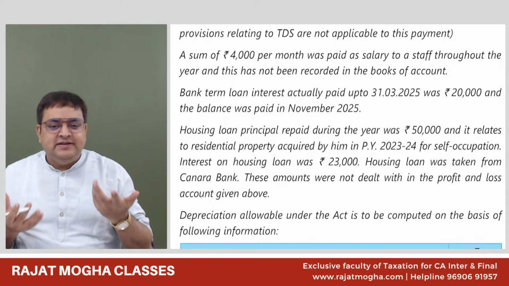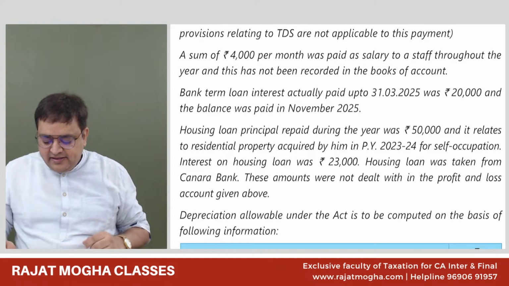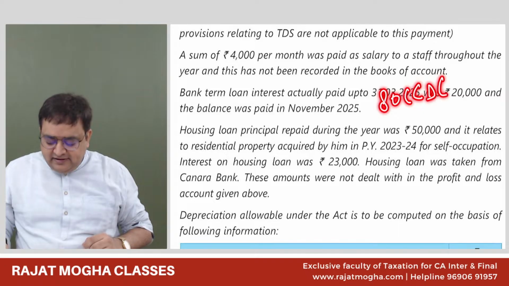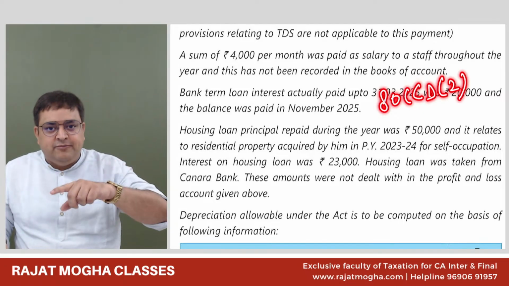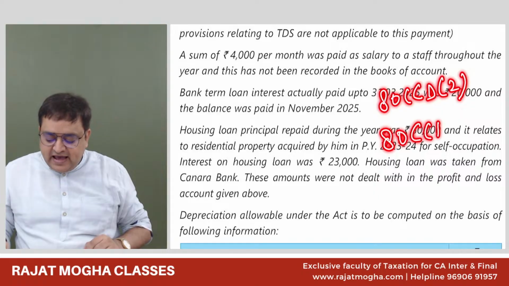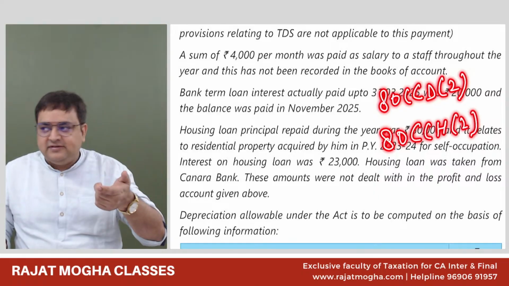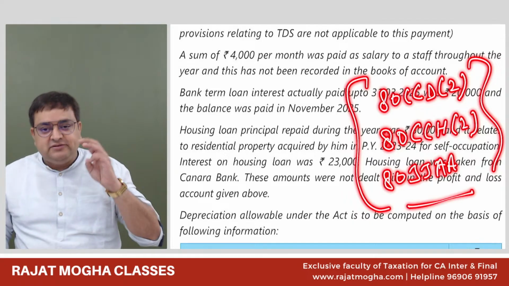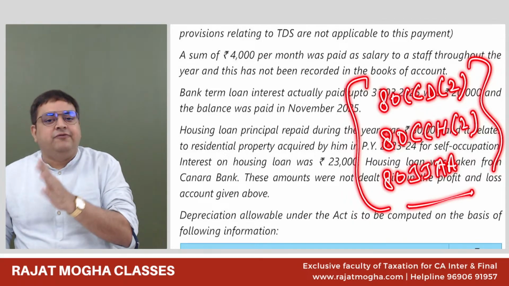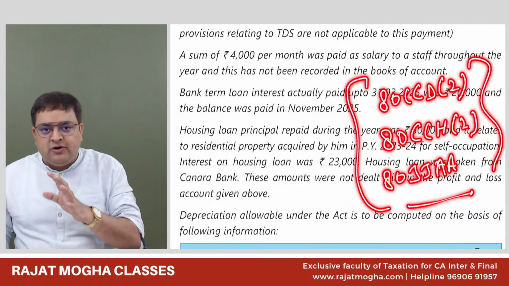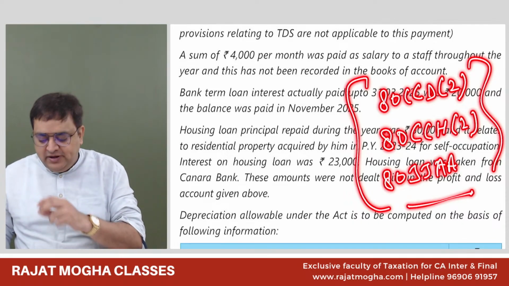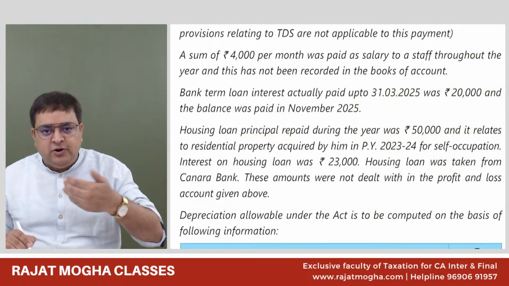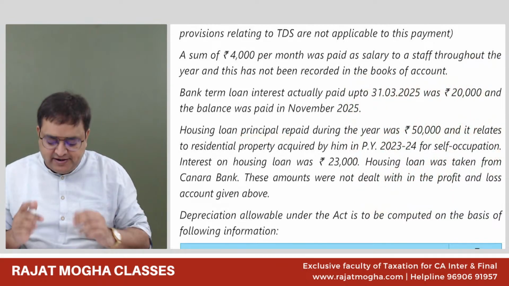In the default regime, generally Chapter 6A is not there. Only 3 sections are there. Can you tell me which are the 3 sections? 80CCD(2), very good, the new pension scheme employer contribution. 80CCH(2), the Agniveer Corpus Fund scheme. And 80JJAA, new employment. Right, so only 3 sections in the default regime. Otherwise, you cannot claim any other deductions in the default regime. So this is 80C. Had it been the optional regime, I would have given it, but here I will not give it.